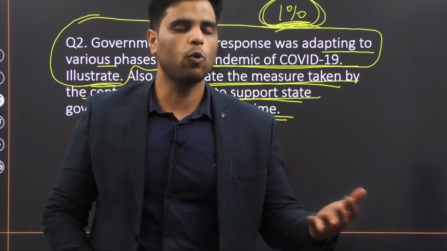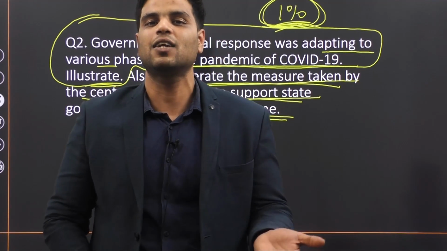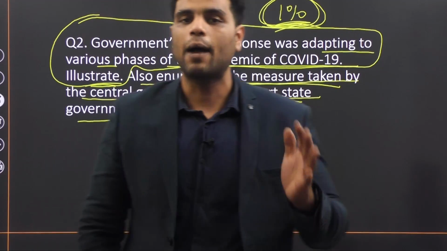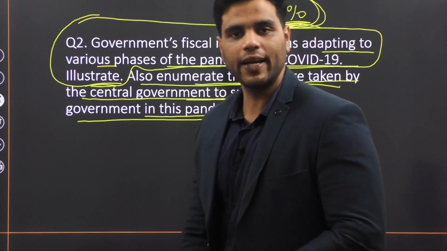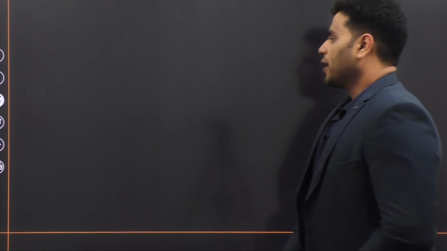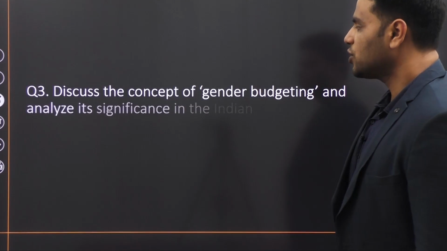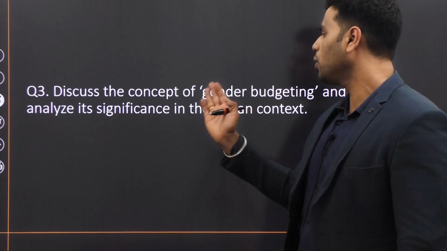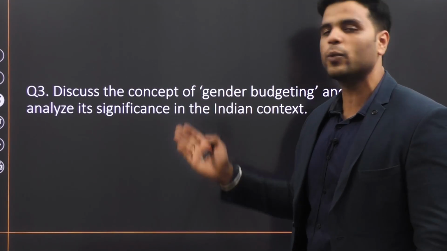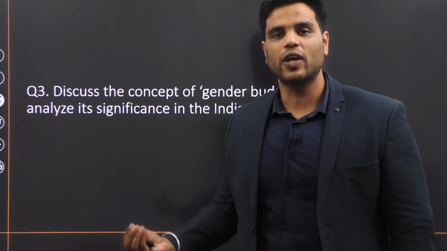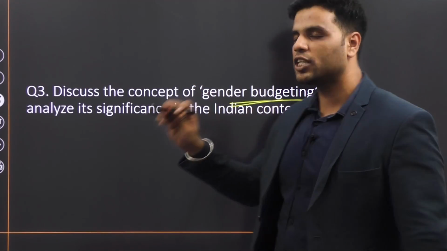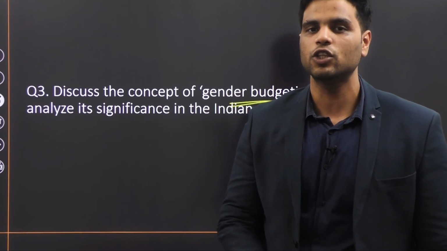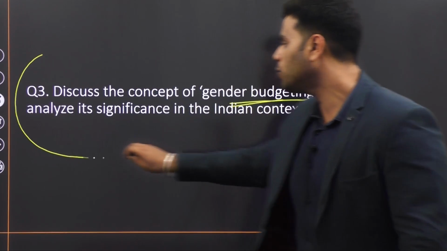Again, this portion requires a lot of cramming and it doesn't require any conceptual understanding. Therefore, I'm not discussing it in the class. You'll just get it in your model answers. All right? Make sense? Okay. Now we'll move to the third part of the question. This is again a fairly easy question. Again, we won't spend that much time on it because it's a direct question. It involves cramming certain items, right? And you should cram these items because a question related to gender budgeting can come in your mains examination. So whatever model answer we are going to provide you with this question, just remember it, study it properly.